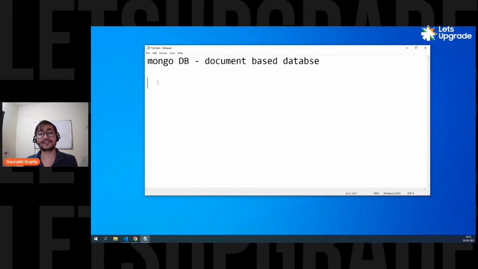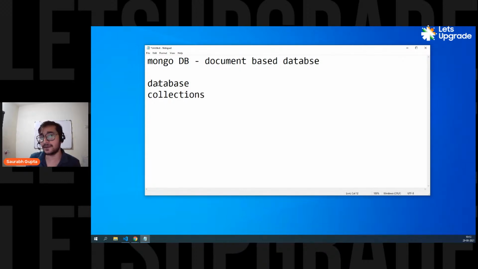Now let's see what the process is here. When you create an application and you want to create storage for it, here also you first create a database, just like you do in SQL. So the first thing that you do here is create a database. Then inside the database, just like in SQL where you create tables, here you don't create tables. You create something called collections.